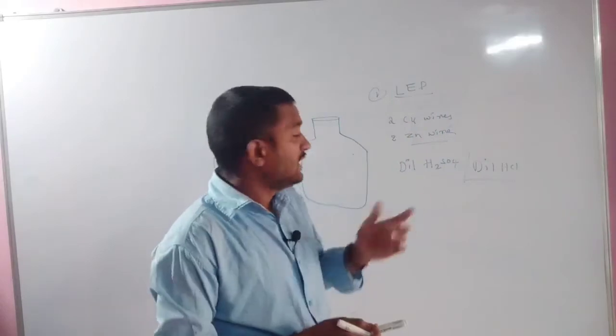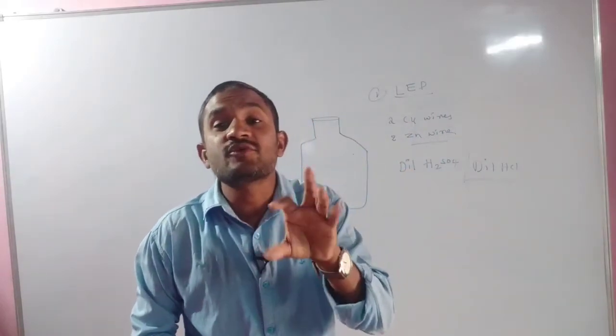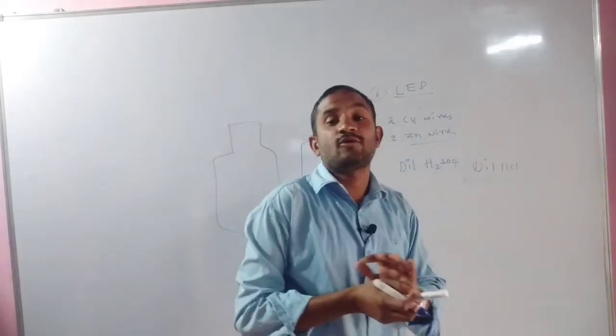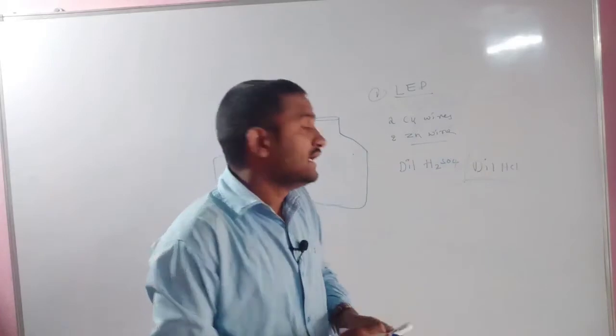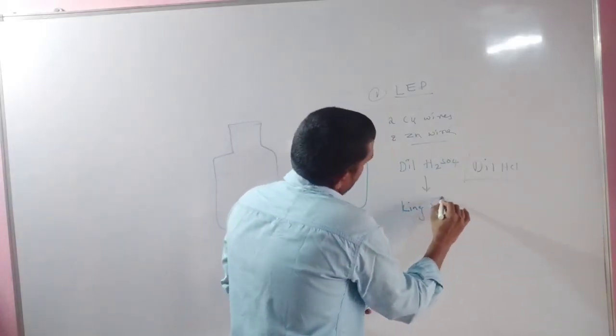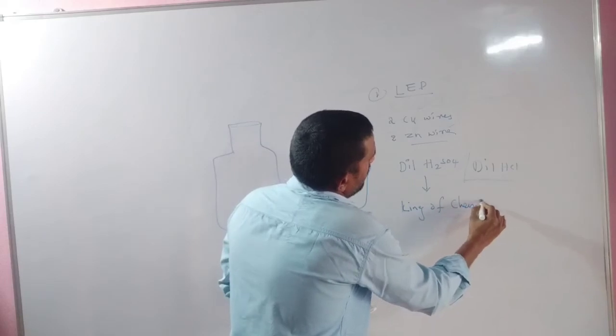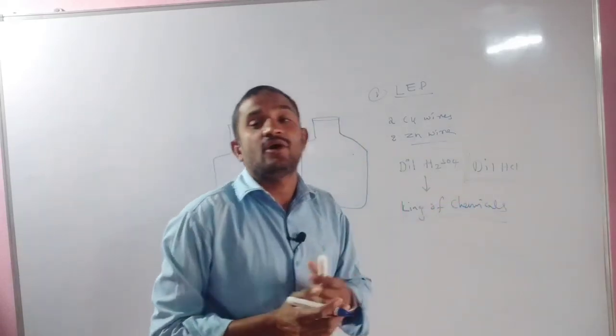From our school laboratory, we have to take dilute sulfuric acid or dilute hydrochloric acid, whichever is available. We consider these as the king of chemicals.